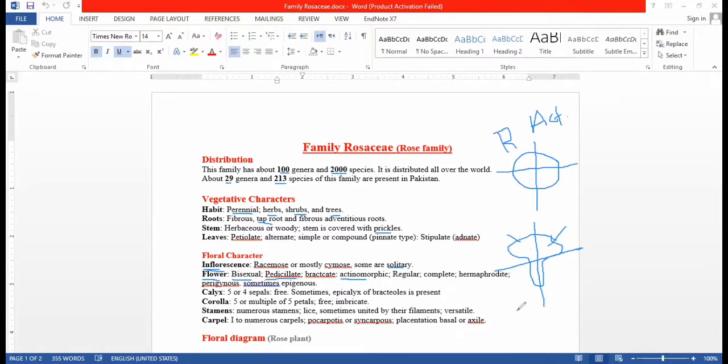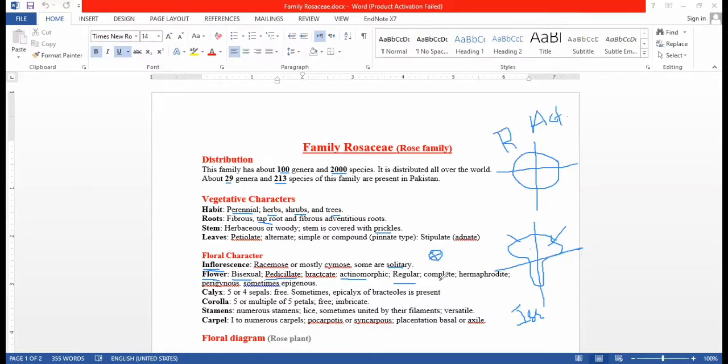This is called a zygomorphic, irregular flower. In this family, the regular flower is found, and regular is written with this symbol in the floral formula.